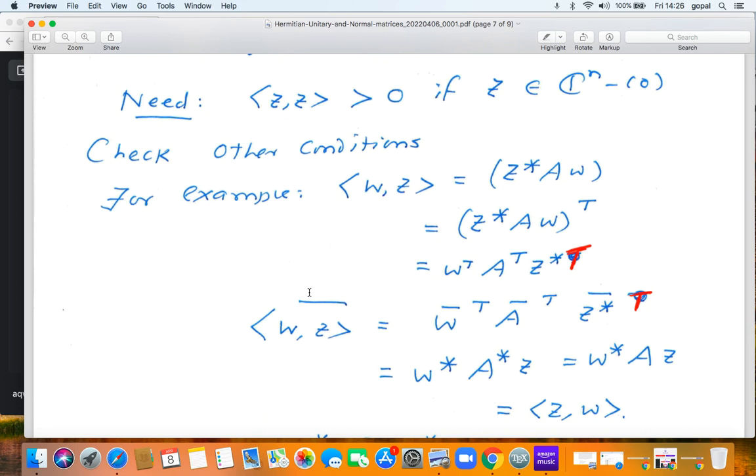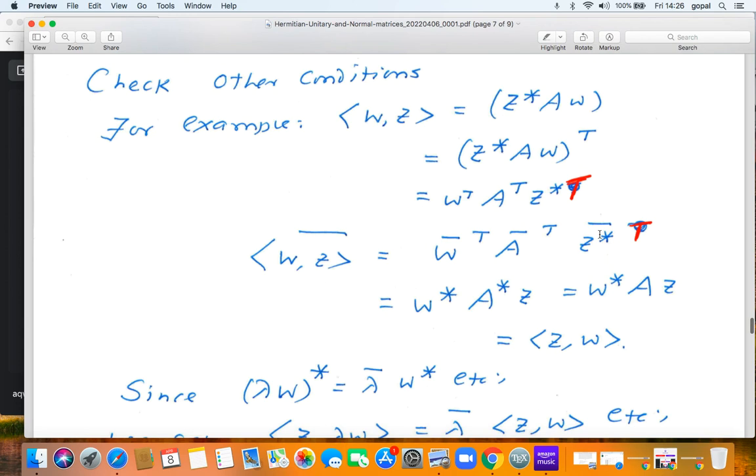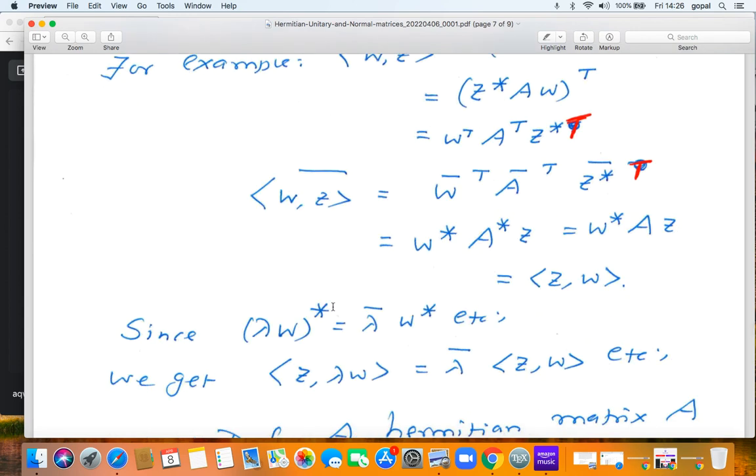And I take the complex conjugate of both sides. The triangular bracket wz bar is w bar transpose, A bar transpose, z star bar transpose. But z star bar transpose is going to be z bar bar transpose, that is z. So we get w star Az, but that is zw. So wz conjugate is zw, triangular bracket.